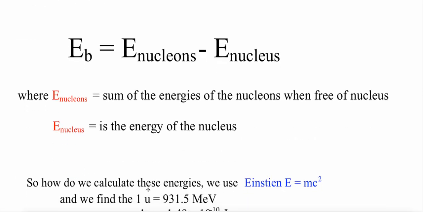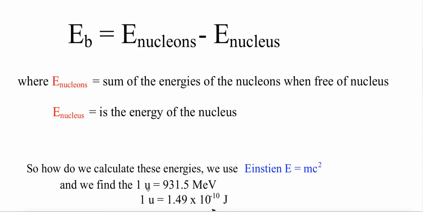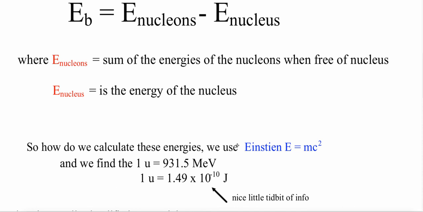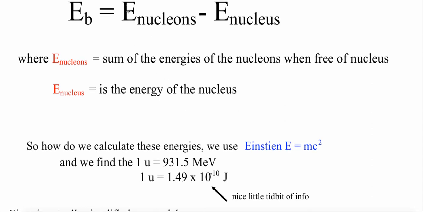So how do we calculate this? Well, remember, mass times the speed of light is energy. So really, we could also say this is also our mass defect. Remember the difference of the mass of nucleons to the mass of the nucleus. Because of Einstein, energy is equal to the mass of something times the speed of light squared, so we could always find out what is the energy here instead of using our mass.